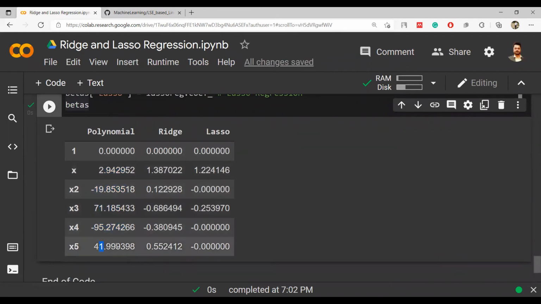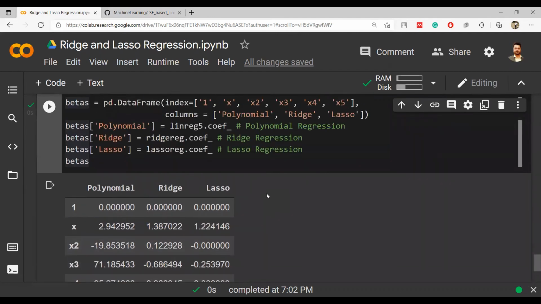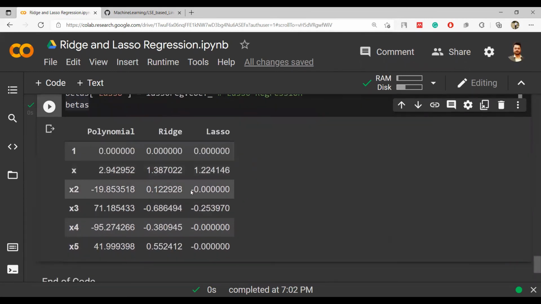We have seen that these numbers were very huge. For ridge, the numbers became small, the maximum numbers became small, and it gave us a good R square value. But for lasso, we also saw that only the first and the third variable were left. The other three beta values were made 0. I mean, x square, x raised to 4, and x raised to 5 were reduced to 0 in this case.